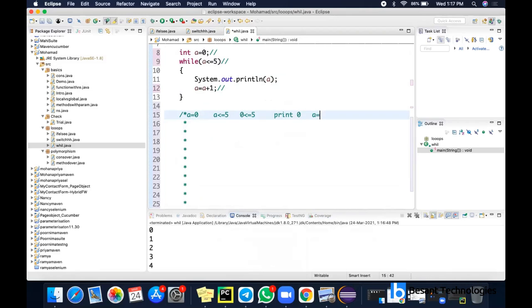So after that, A is incremented by 1. Already A is 0, so it is 0 plus 1. So 1 will be there. A value will be 1. So I'm checking for it. So I'm checking that 1 is less than or equal to...